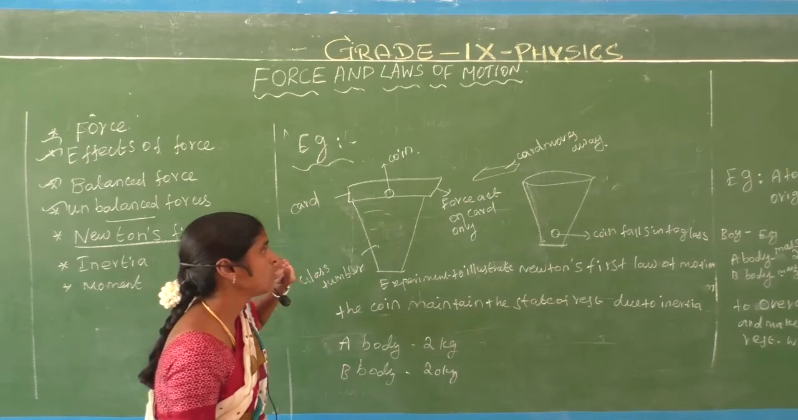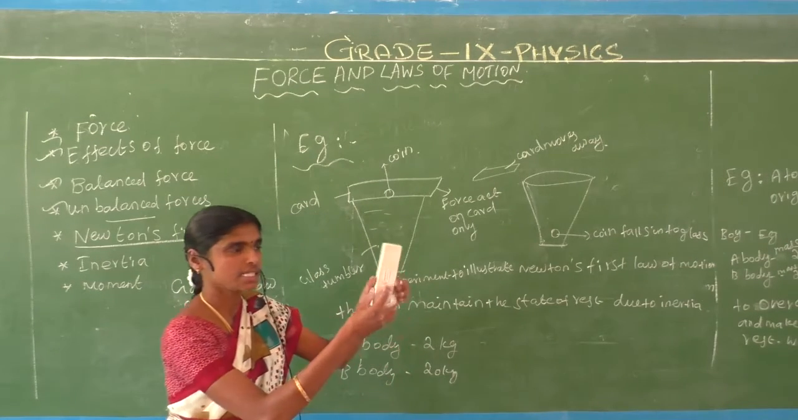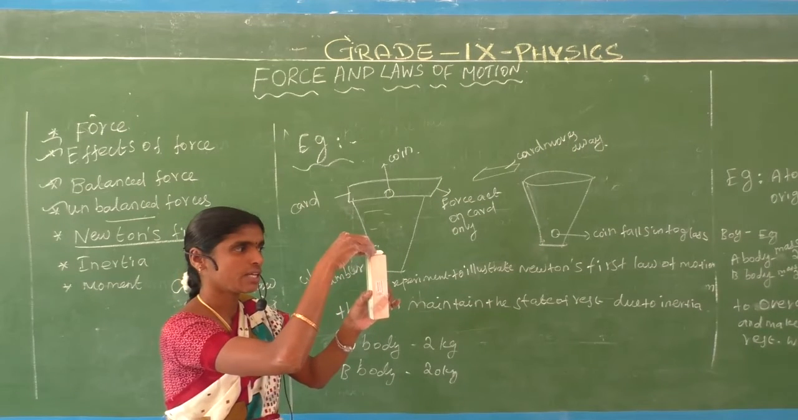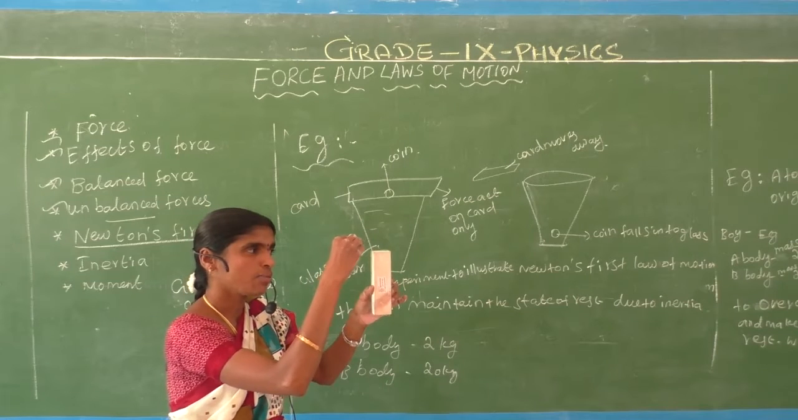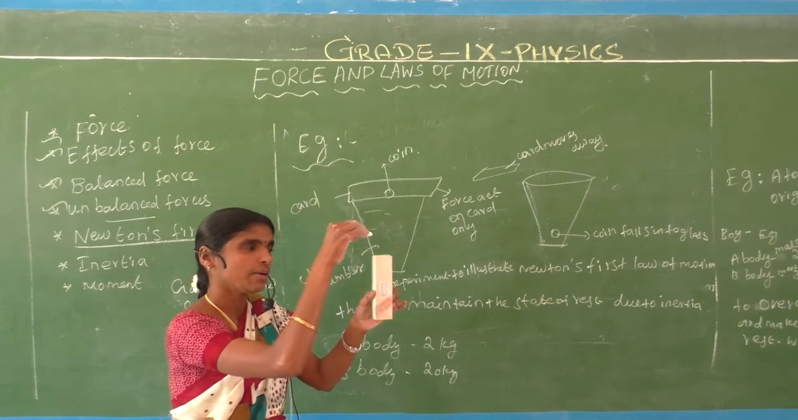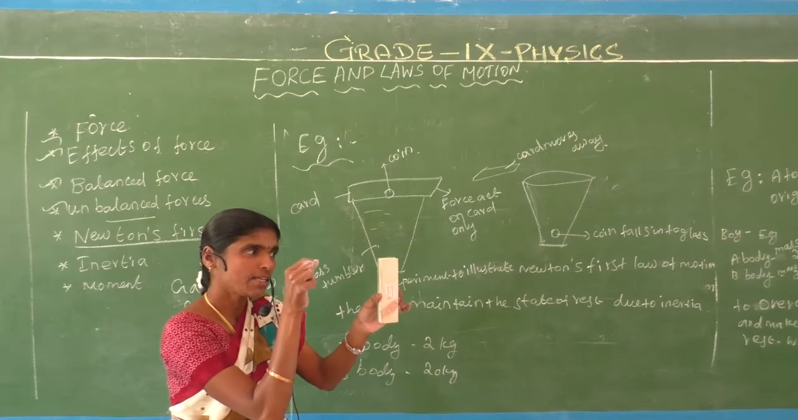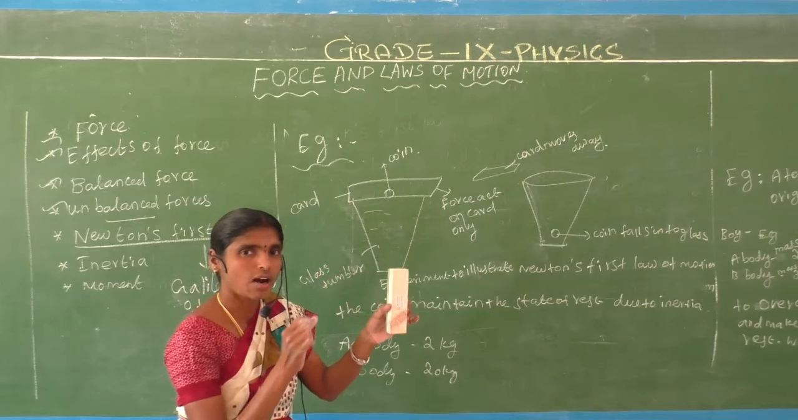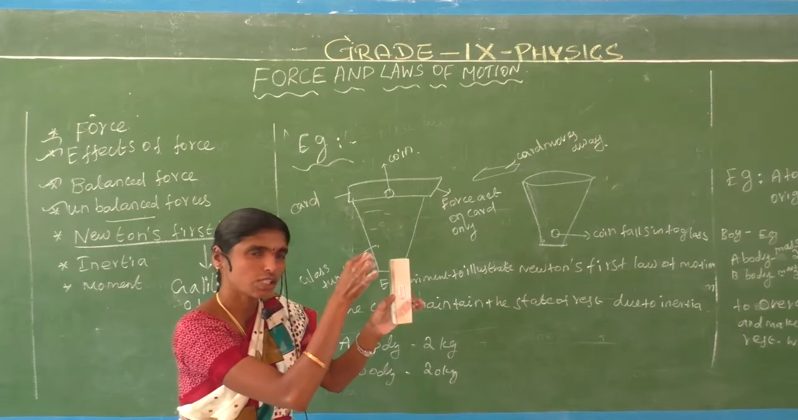Here is the glass tumbler. The cardboard covers its mouth, and the coin is kept at the center. We apply the force on the cardboard only. What happened? We apply the force on the cardboard.